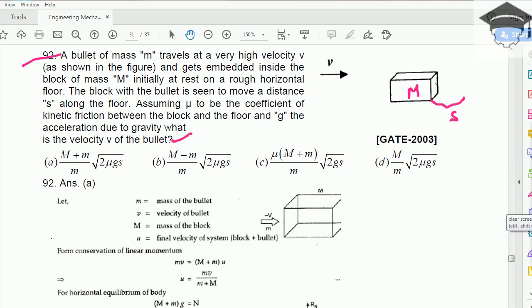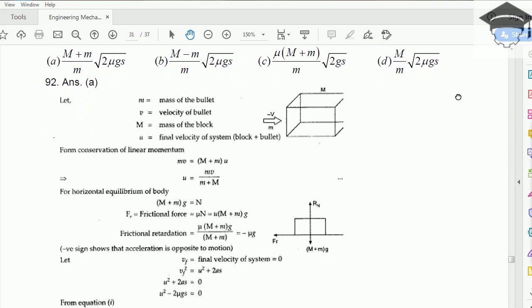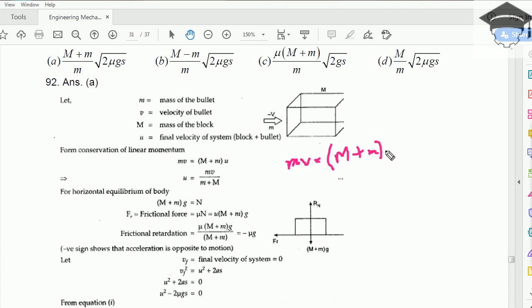In all the collision questions the first step is the conservation of linear momentum. So for this question, conservation of linear momentum will be small m into small v is equal to capital M plus small m into u, where u is the velocity of the entire mass small m plus capital M. That means the initial momentum the bullet was carrying is small m into small v.